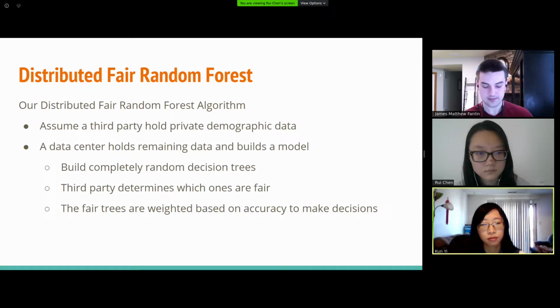for students. So first, our model builds randomly generated decision trees, and then we send those to the third party, which audits those for fairness. The trees that are fair are then sent back, and then we weight those trees based on accuracy so that we can make accurate but fair predictions.